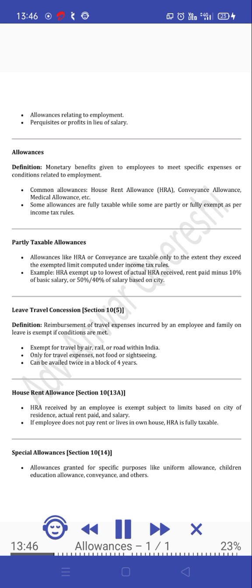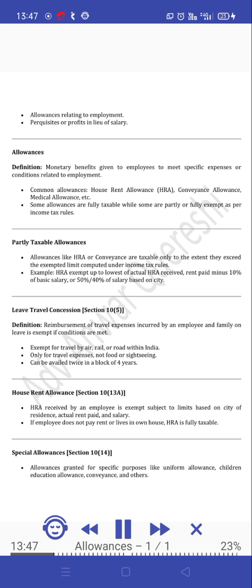Allowances. Definition: monetary benefits given to employees to meet specific expenses or conditions related to employment. Common allowances: house rent allowance (HRA), conveyance allowance, medical allowance, etc. Some allowances are fully taxable while some are partly or fully exempt as per income tax rules. Partly taxable allowances: allowances like HRA or conveyance are taxable only to the extent they exceed the exempted limit computed under income tax rules. Example.